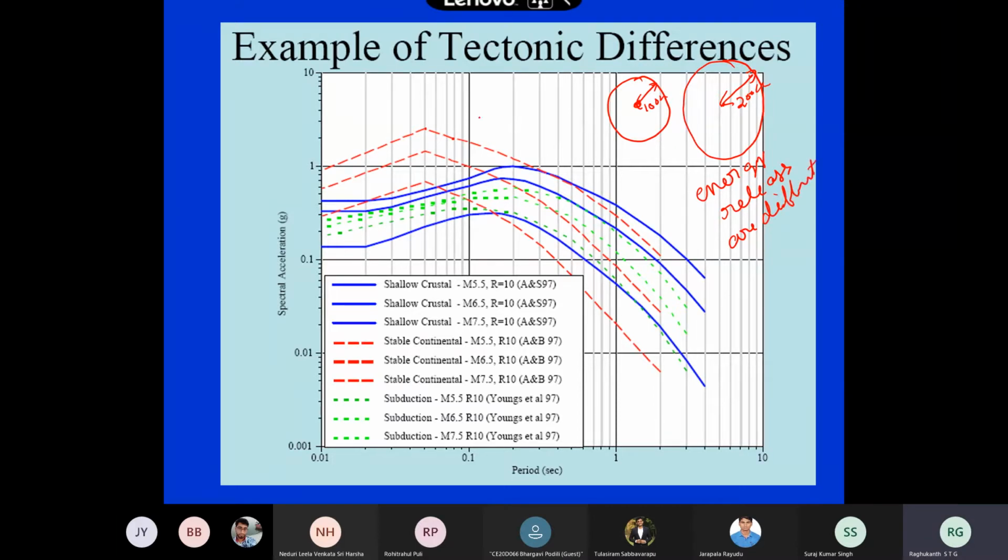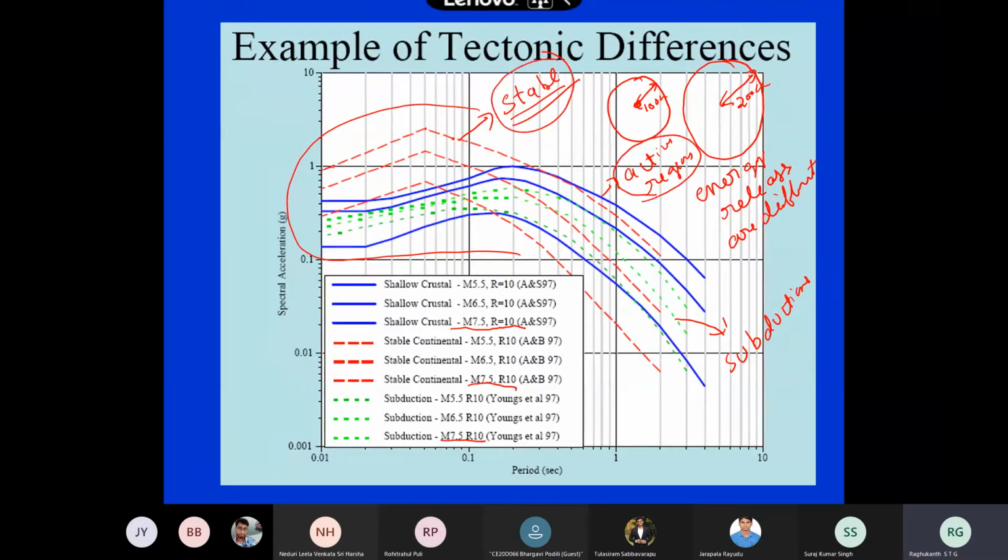Here I am showing you a typical figure. The blue line corresponds to active regions, the red one corresponds to stable regions, and the dotted lines are the subduction regions. If you see the topmost line, it corresponds to magnitude 7.5, distance 10. Now, what do you observe in this figure when comparing stable and active regions? What is the peculiarity?